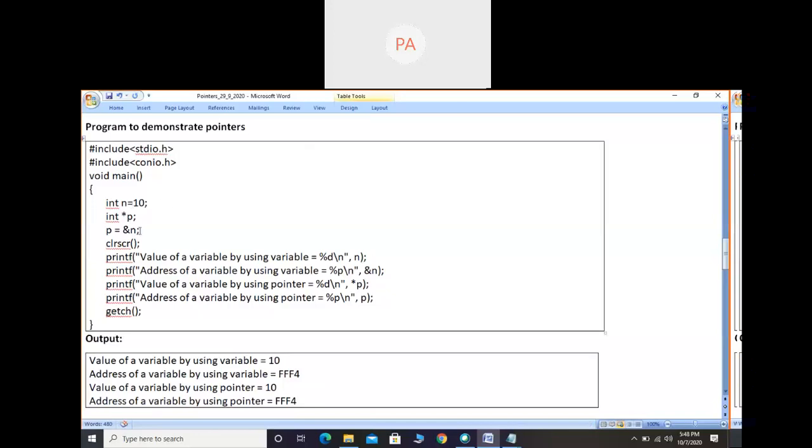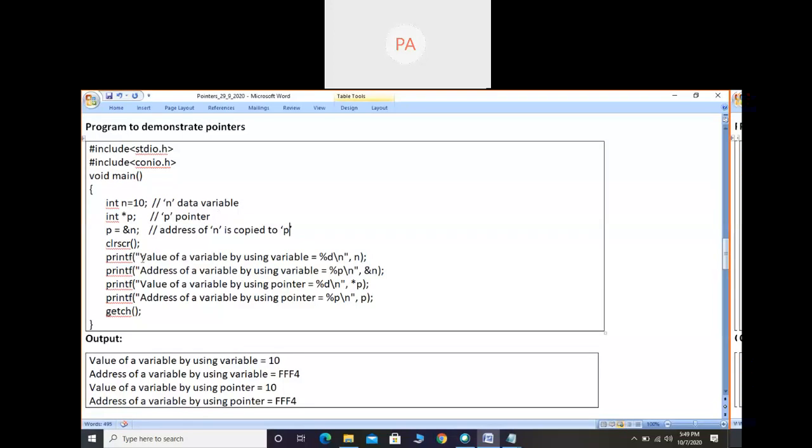So int n is equal to 10. int *p, p is equal to &n. Till here we got the concept: n is a data variable. Till you become perfect, you write like data variable, pointer variable in that way in the comment section. Here we can consider p as a pointer variable, or just pointer. This line explains that the address of n is copied to p. Fine, these are the comments.